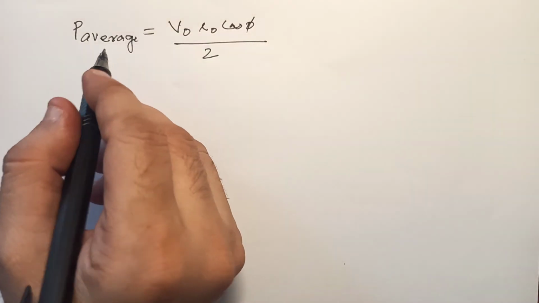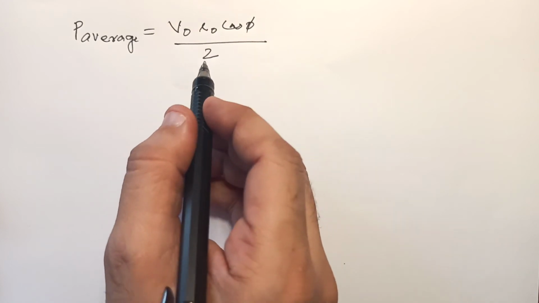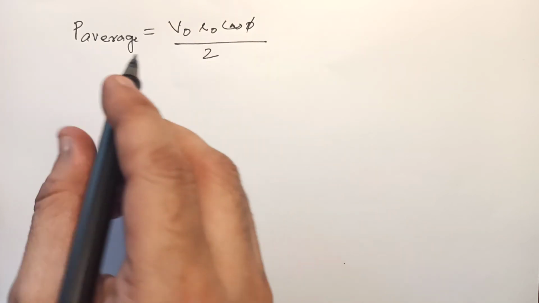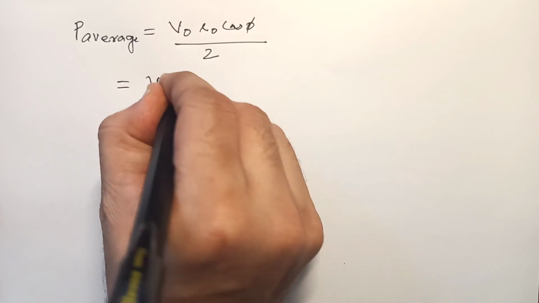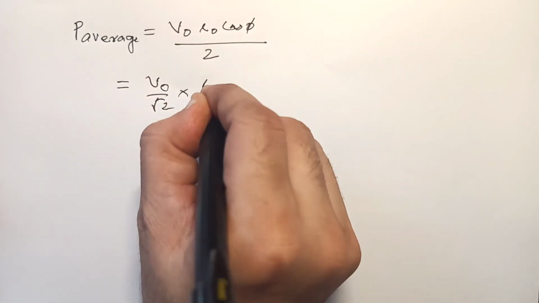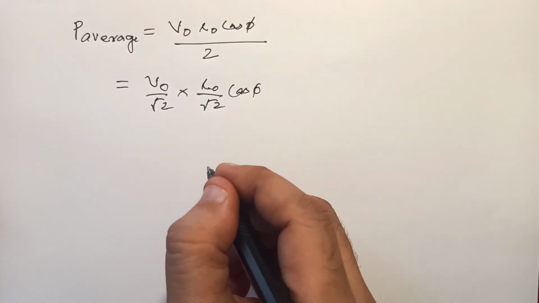So in the earlier slide, we proved that P average is equal to V naught I naught cos phi by 2. Further, I can write it like V naught by root 2 into I naught by root 2 and then cos phi, correct?